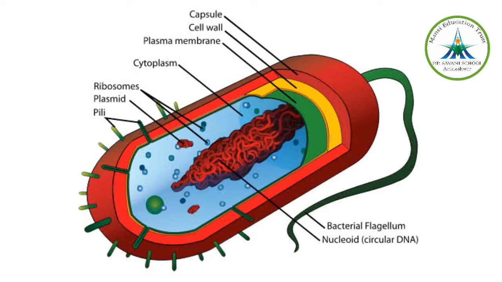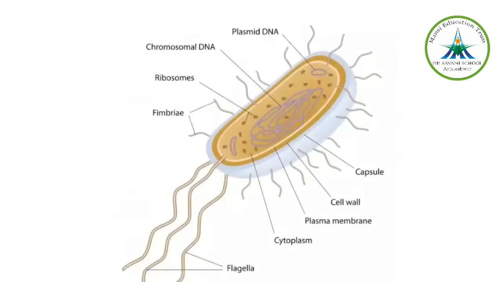When I talk about the flagella, many bacteria may be equipped with one or more flagella that help them to move and respond to stimuli. While pili and fimbriae, both terms are used interchangeably, are shorter and thinner than flagella and are present in some gram-negative bacteria. They help in attaching bacteria to each other and to other objects.